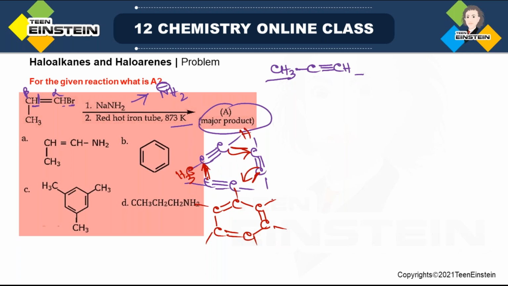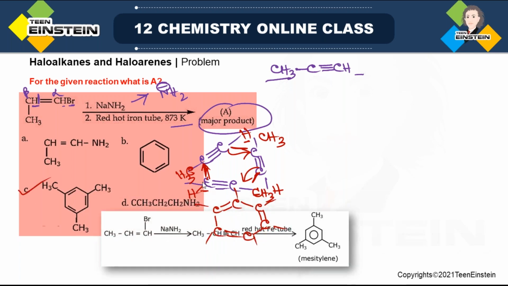So to have the maximum stable arrangement, the molecules will be arranged themselves in such a way, when hydrogen is on this side, right hand side, then CH3 will be here and H. Now we will not write H here and CH3 here, because two CH3 side by side, there will be steric hindrance. So this will be H, this will be CH3. So in this way, what will happen? All the three CH3, they will be symmetrically distributed. So now you can understand option C will be the correct option.